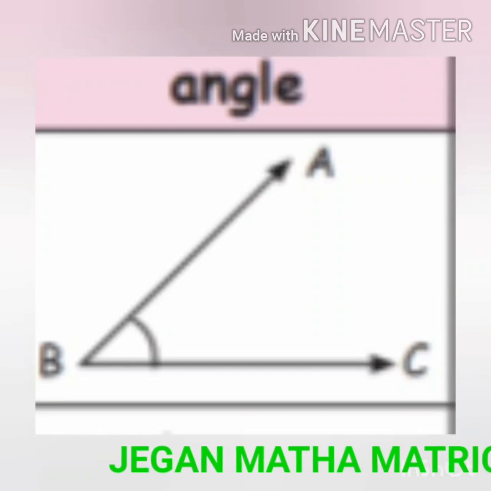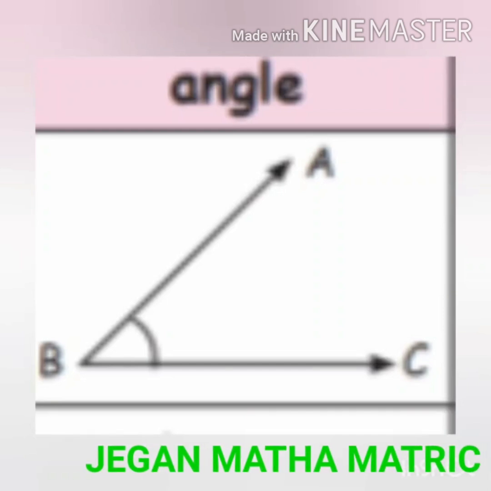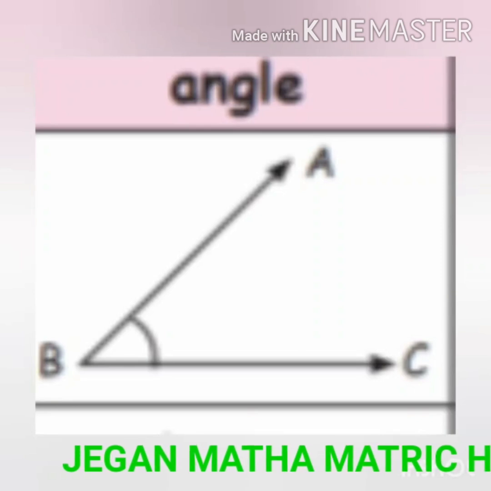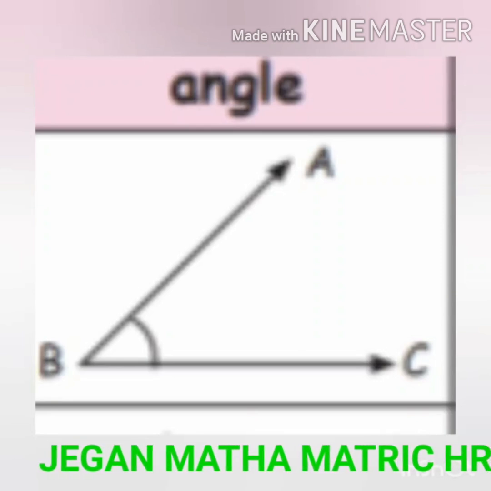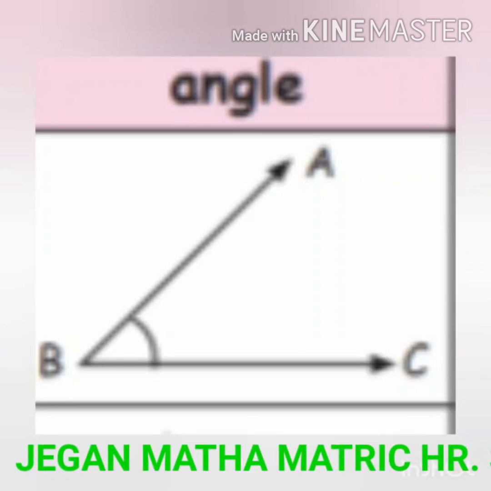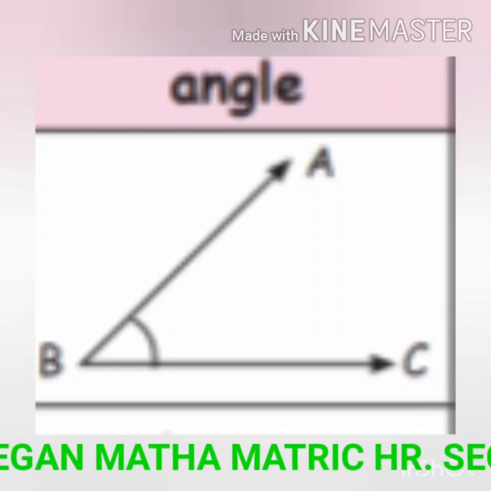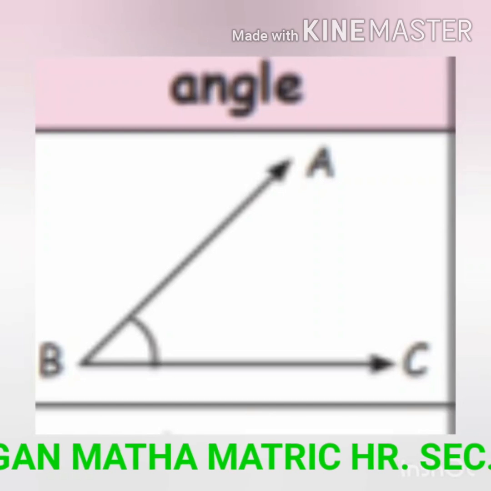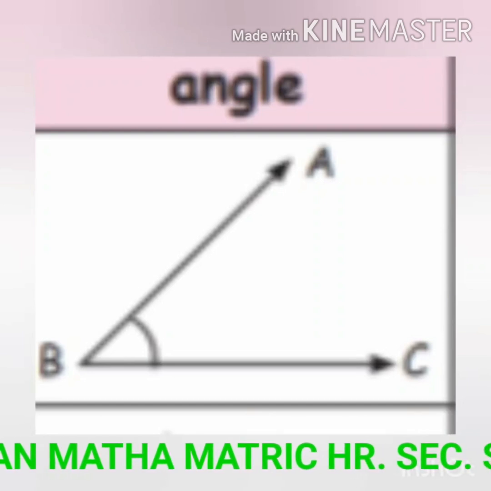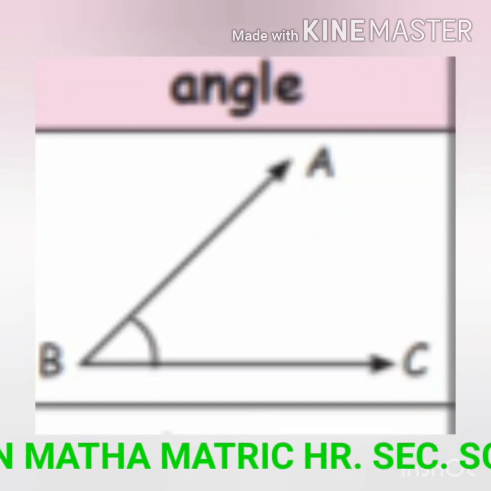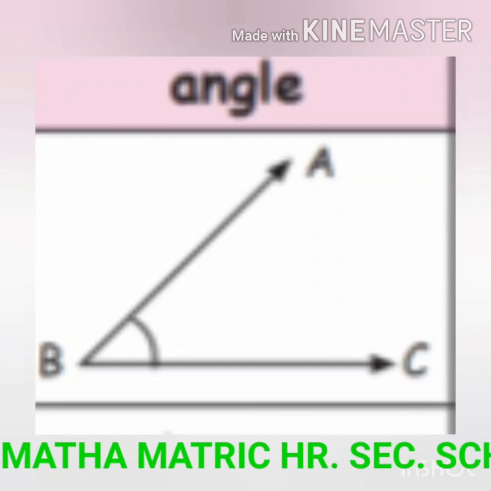Teacher: Yes, angles have names. Can you see two line segments in this picture? Read the names of that. Ramu: Sir, this angle has two line segments. They are BA and BC.